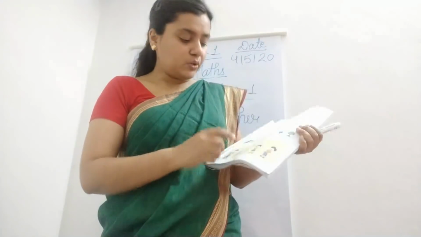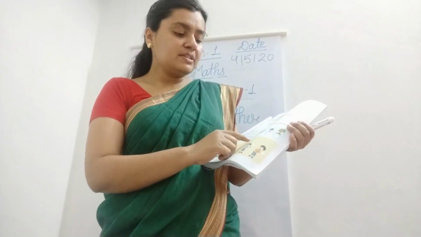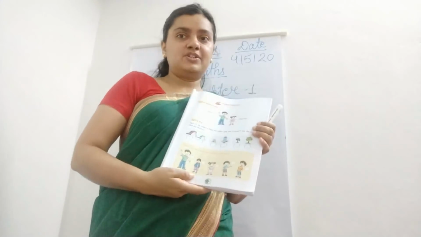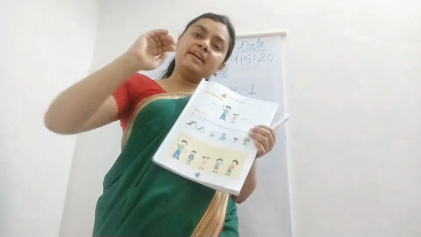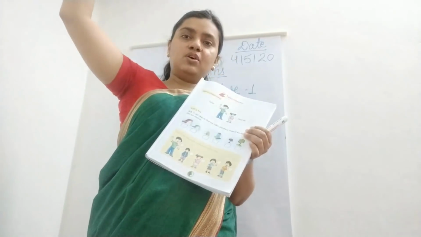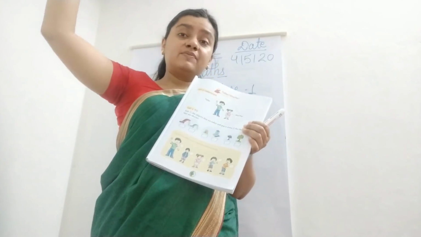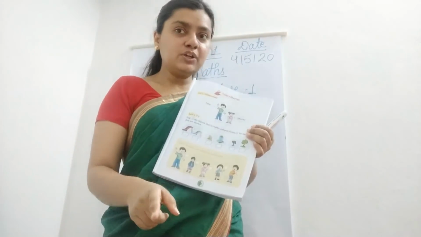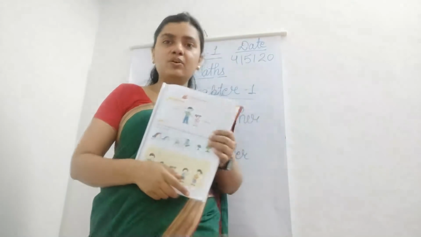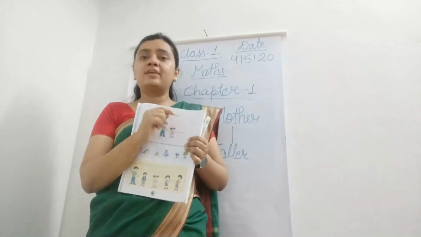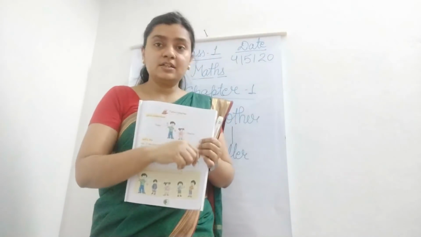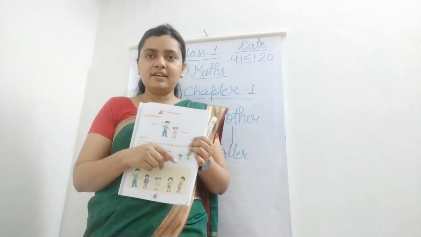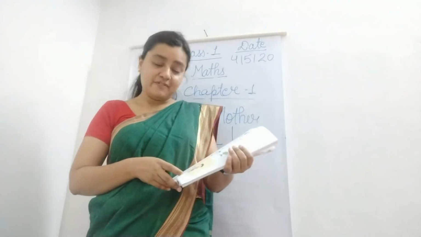Next question is: take the tallest and cross the shortest child. Tallest, do you know now? The one which has the biggest height is called tallest, and the one with the least height is called shortest. In the class, Miss was asking who is the tallest boy and who is the shortest girl. Yes, you were the tallest. Very good.